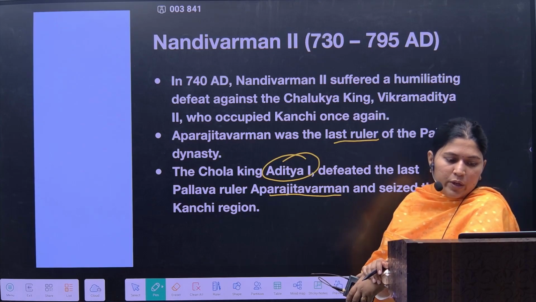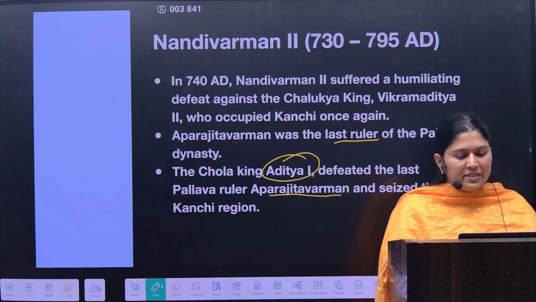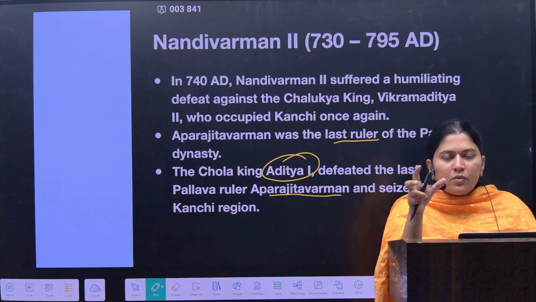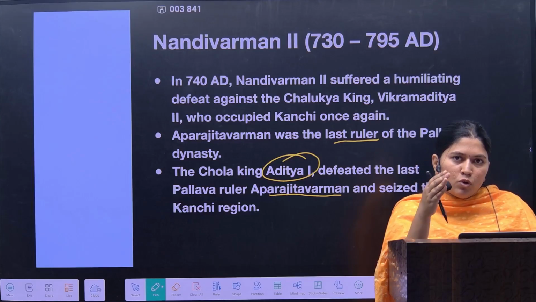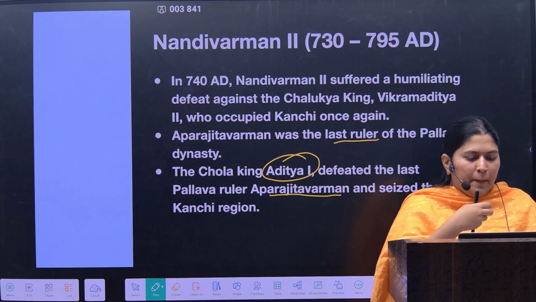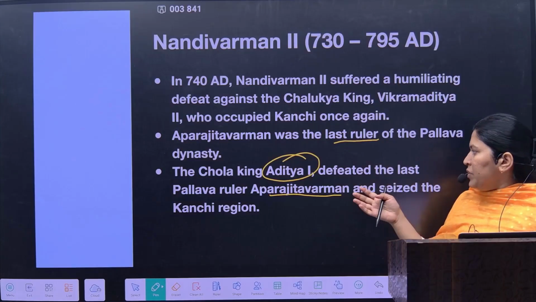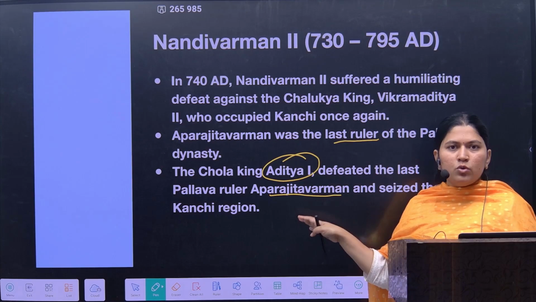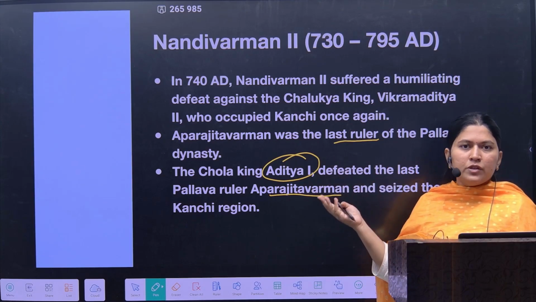Nandivarman was a good king who maintained supremacy in the Cold War between the Chalukyas and the Pallavas. It was a Cold War because it was also a time of decline for the Chalukyas. During Nandivarman, the dominance was of the Pallavas. And Aparajita Varman was a weak ruler after Nandivarman, and he was defeated by Aditya I of the Chola dynasty.